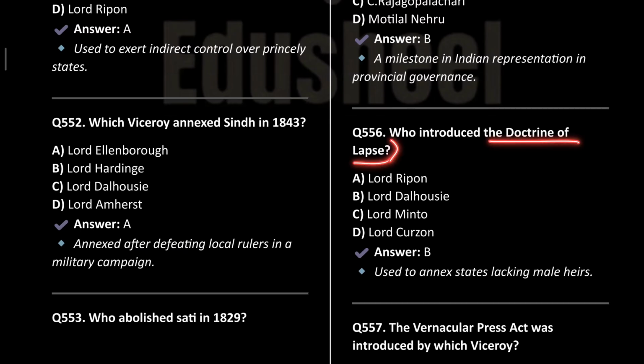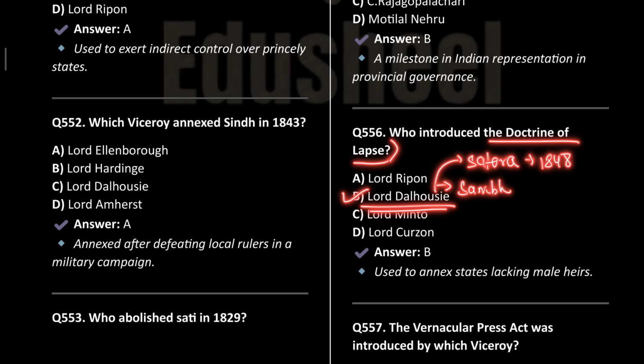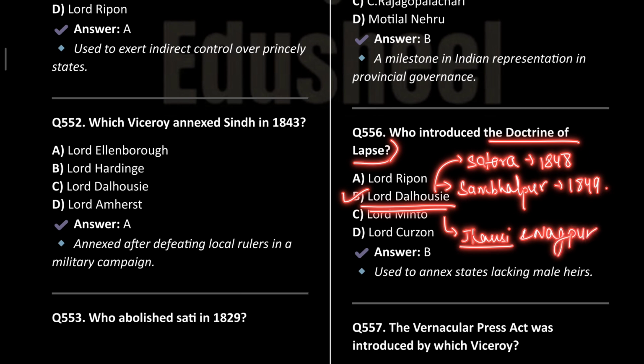Doctrine of lapse was introduced by Lord Dalhousie, and Satara was the first state. In 1848 that was annexed. After that Sambalpur was annexed in the year 1849, and ultimately Jhansi and Nagpur in the years 1853 and 1854.